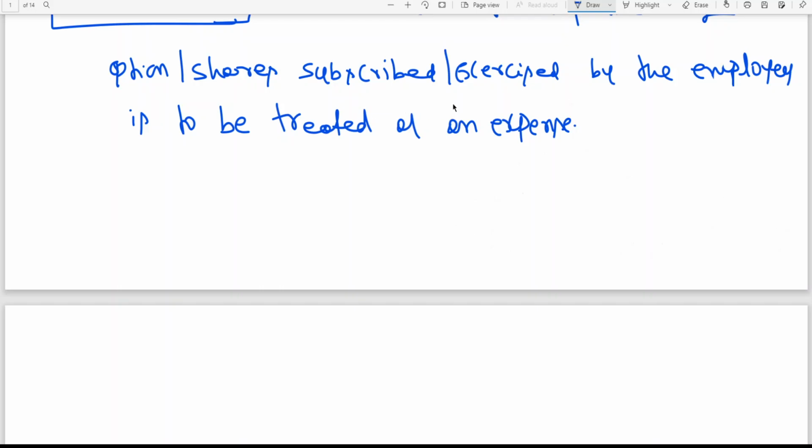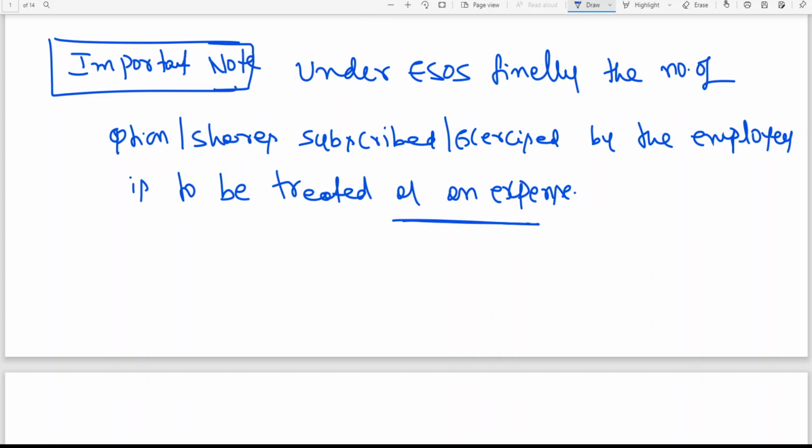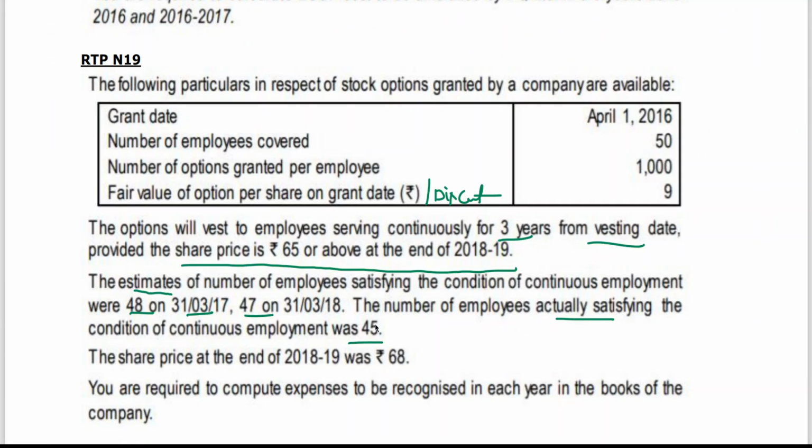Options or shares subscribed, exercised by the employee. This is what I gave. Under the employee stock option scheme, finally the number of options or shares subscribed or exercised by the employee is to be treated as an expense. It means ultimately we need to recognize expense on 45 shares. That's it. They start recording entries for 48 shares, 47, but ultimately it can be more or less. Finally, it is to be adjusted to how many shares? 45 shares. This I am going to work out.